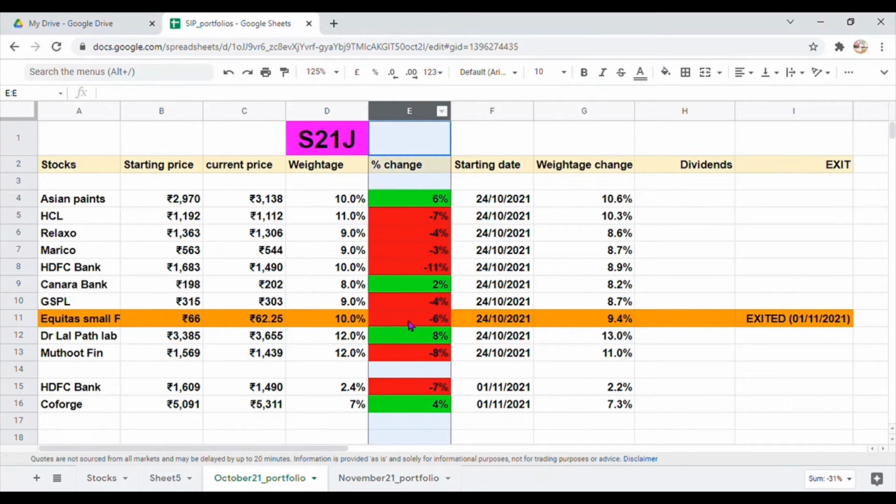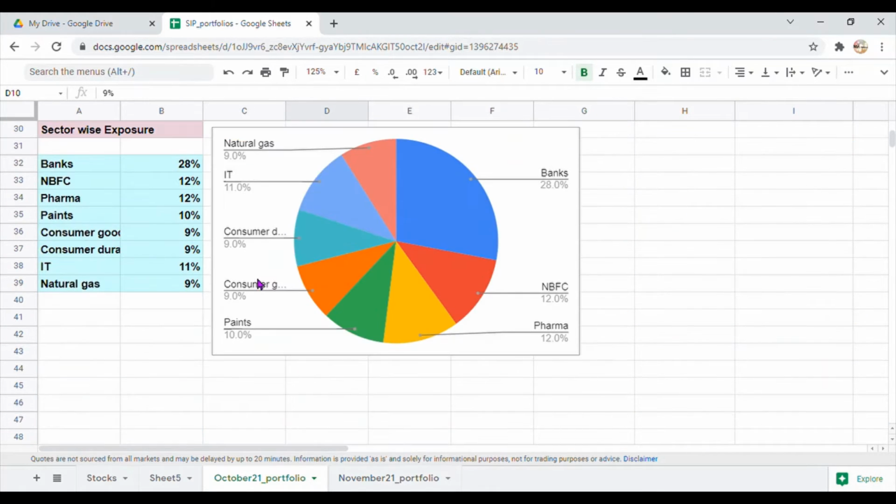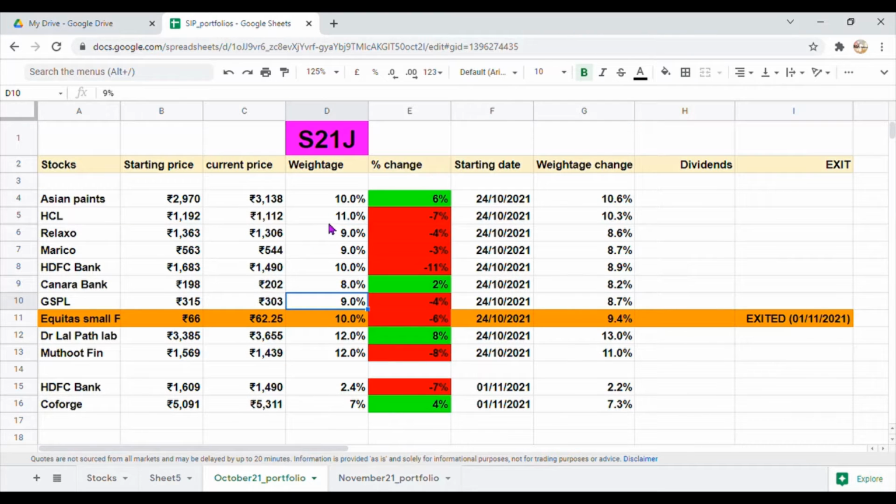Guys, a quick disclaimer here. All these portfolios which I am showing are my personal portfolios. Before considering these portfolios, people should consult their personal financial advisor. So having said that, let's start off with the October series portfolio.